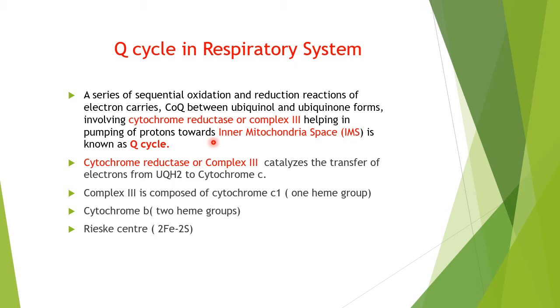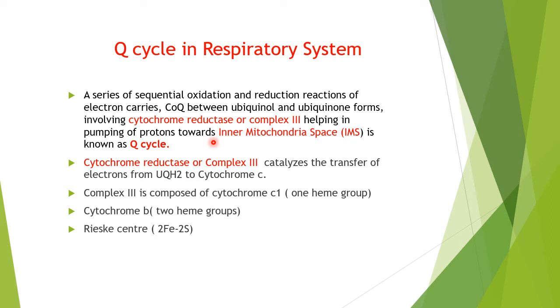This is the definition as far as the respiratory system is concerned, because here there is the involvement of complex third. There, it was the involvement of the cytochrome B6F complex. Here it's complex third, because we have seen the electron transport chain.